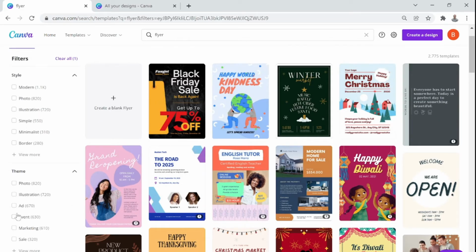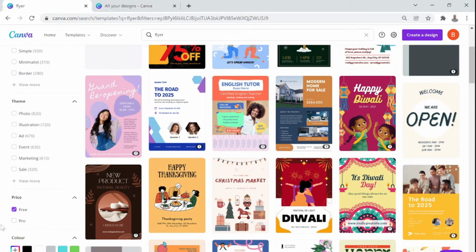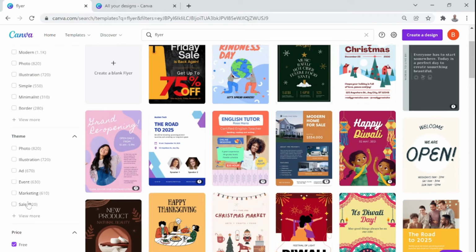All right. So on left side, when I clicked on free, I filtered all the designs which are free. You can also have an option of filtering other aspects also. Let me just turn off my video, because probably that is stealing my bandwidth. Just give me a minute. All right. So on theme, you can have photo, illustration, ad, events, marketing, sale, and you can have more options also. There is a plus sign with a text which reads view more.